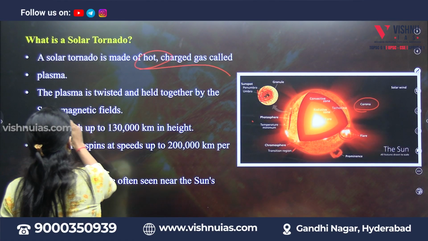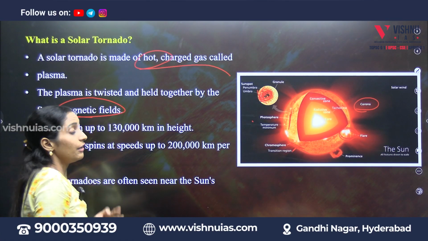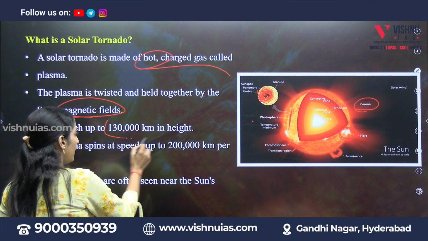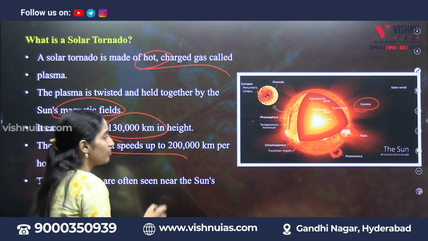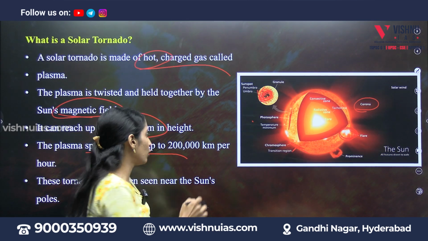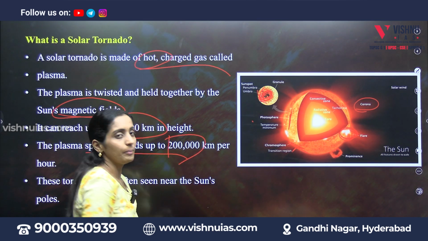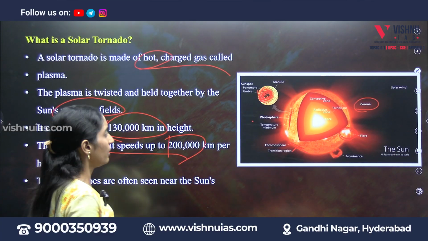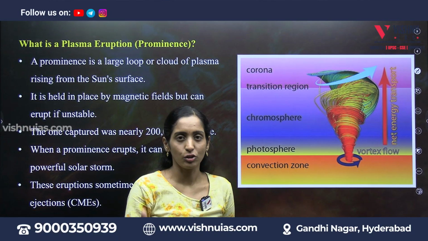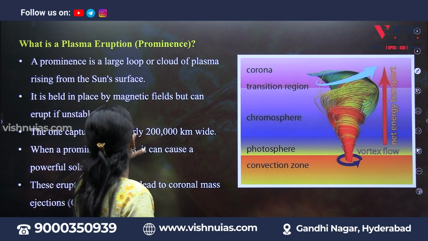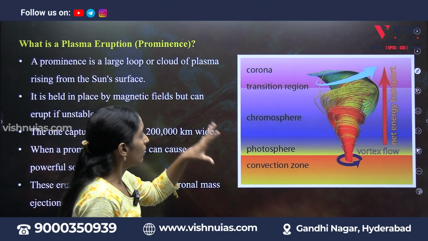That's what happened. Because of the magnetic field, it reached a height of 1,30,000 kilometers. In the same way, the plasma spins at a speed of 2 lakh kilometers per hour. That's what you have to remember. These numbers are not important, but the way it acts on the plasma is much more important for you. And what is this plasma eruption?